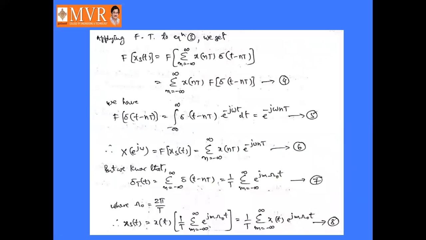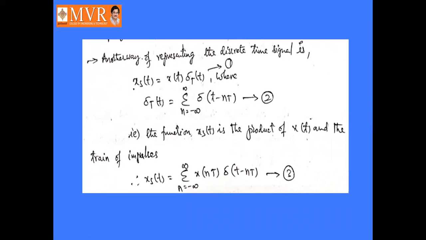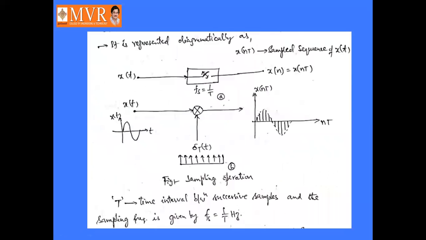Now applying Fourier transform to equation number 3. So what is equation number 3? Xs of t is equal to sigma n equal to minus infinity to infinity x of nT into delta of t minus nT. What is x of nT? X of nT is a sampled sequence of x of t.